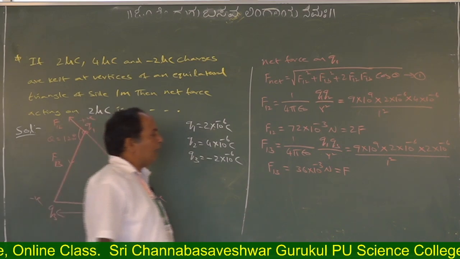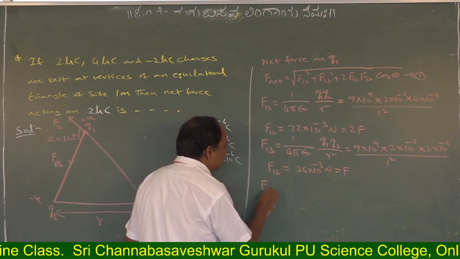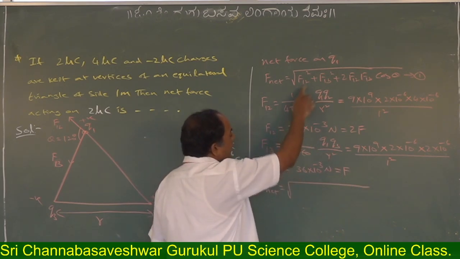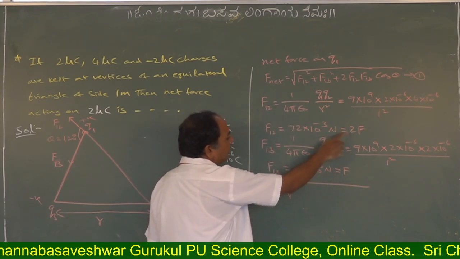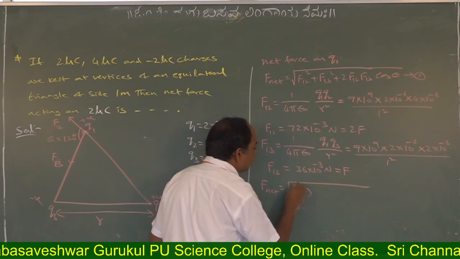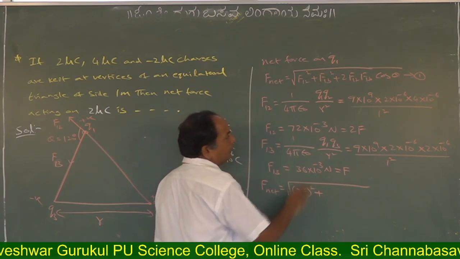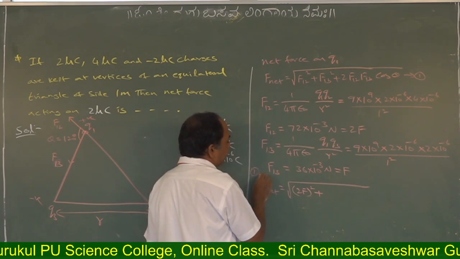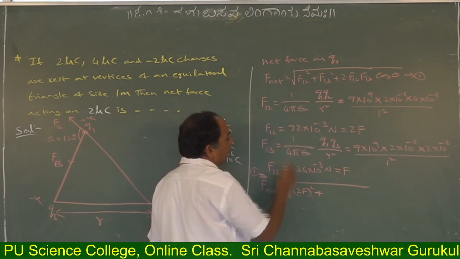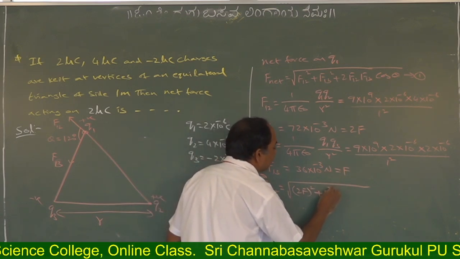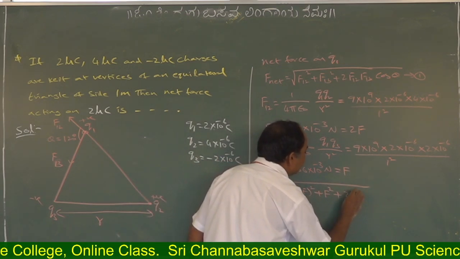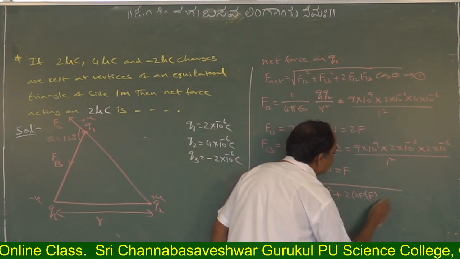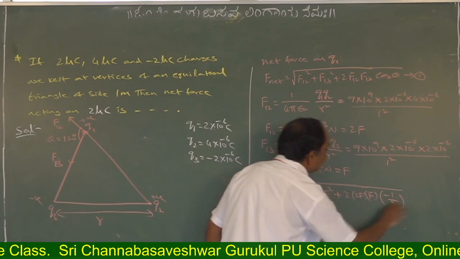Now, here F net is equal to what? Root over F12 square, that is 2F whole square, plus F13 square, that is F square, plus 2 into 2F into F into cos 120, which is minus 1 by 2.